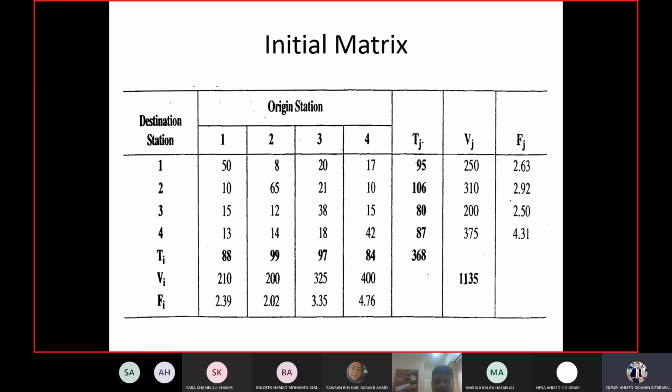Yes, 2.02 and 2.63. Okay, the average of 2.02 and 2.63. Remember, we are taking the average. So each number should be multiplied with the average of the ratios for its row and column.